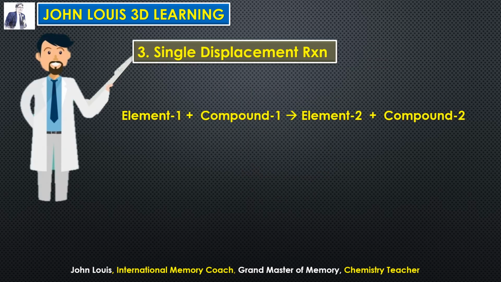Now, where is it used? It is used in single displacement reactions. For example, take zinc and copper sulfate. First of all we should know where each is placed. Zinc is placed above hydrogen, copper is placed below hydrogen. Therefore zinc is more reactive than copper, so zinc can displace copper. That's why copper comes out and zinc takes its place and forms zinc sulfate.